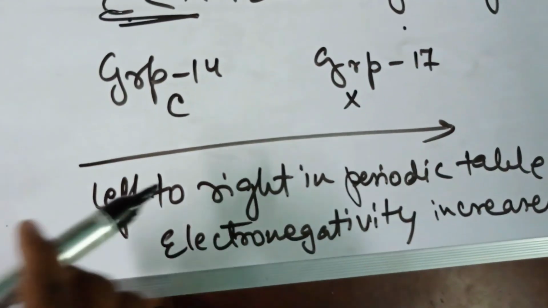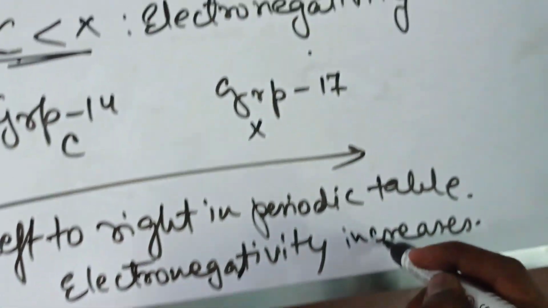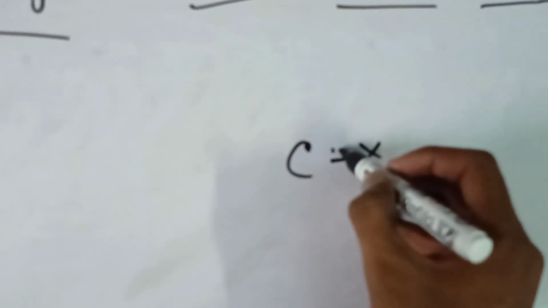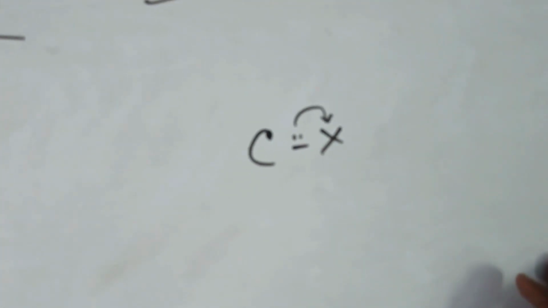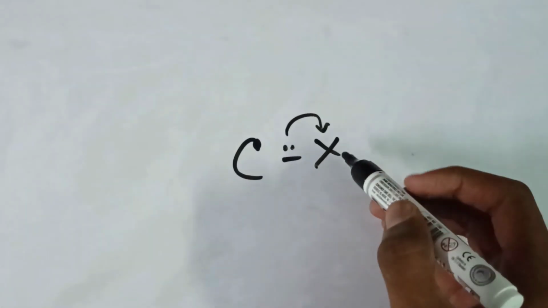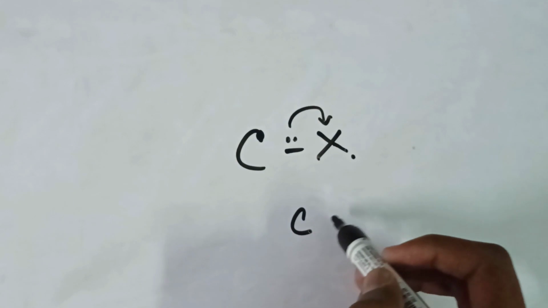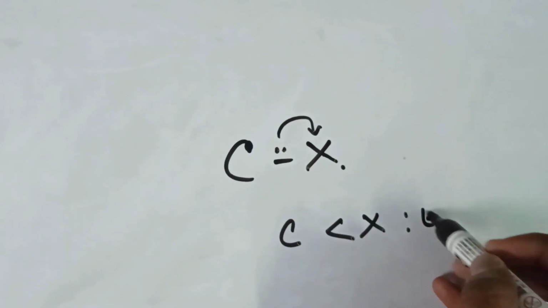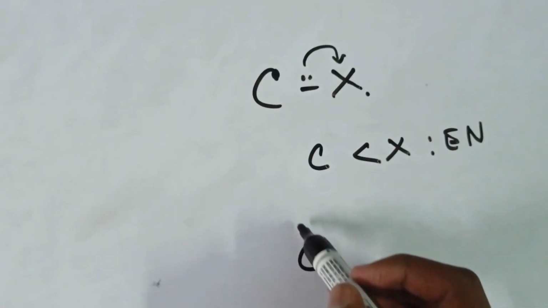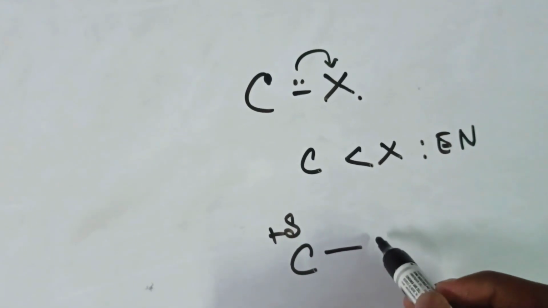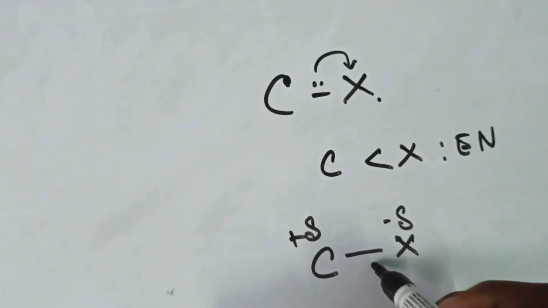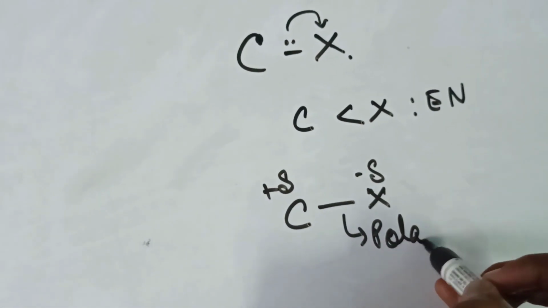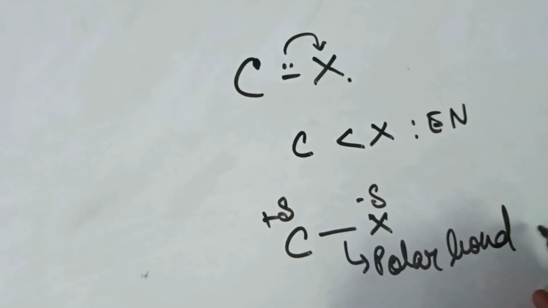We will see that left to right in the periodic table electronegativity increases. So when the bond breaks in C–X, these two electrons will jump to X because of the high electronegativity of X, because X is more electronegative. So carbon will have a delta positive charge because it is donating the electron, and X is taking the electron, so it has a delta negative charge, and this bond is a polar bond.